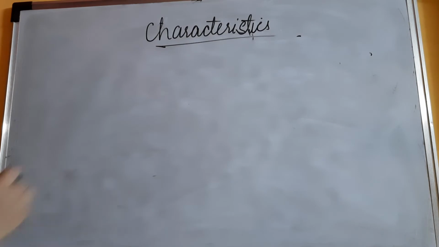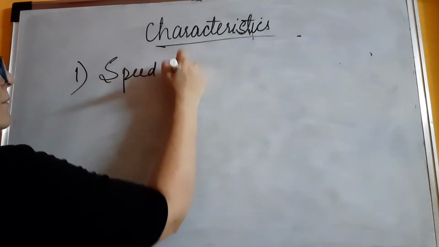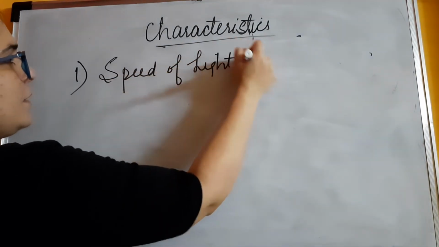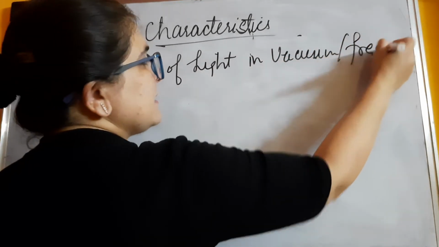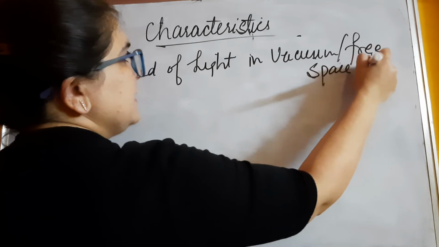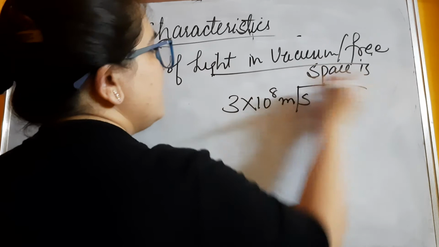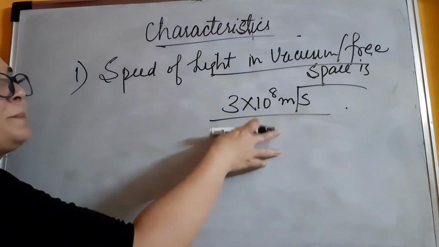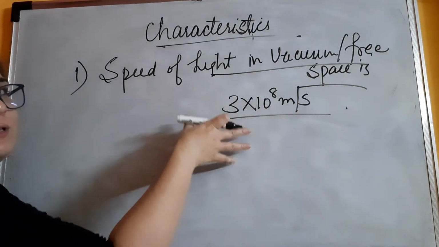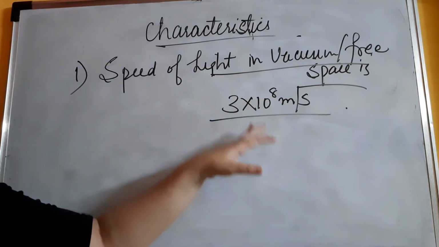Okay, so we'll start with the first point, a very common one: the speed of light in vacuum, or we call it free space, is 3 into 10 raised to power 8 meter per second. This you always have to remember, because in this chapter when you get numericals, there will be certain questions wherein they will not provide the speed of light, but you should know it because you have to substitute this value into the formulas. So the speed of light in vacuum and free space is 3 into 10 raised to power 8 meter per second.